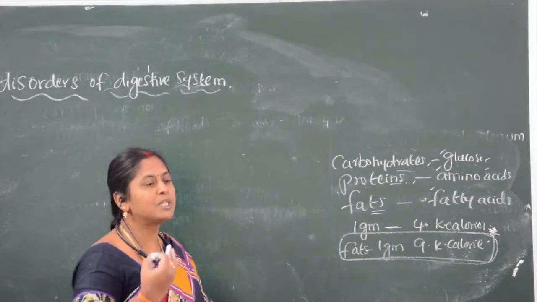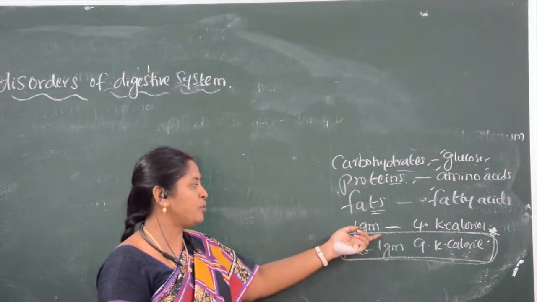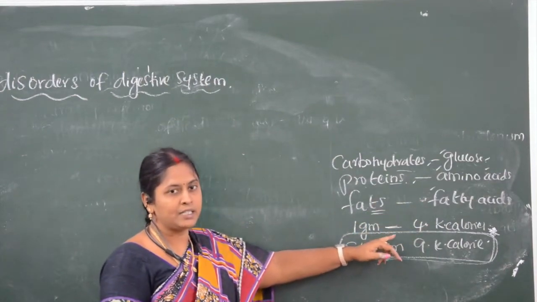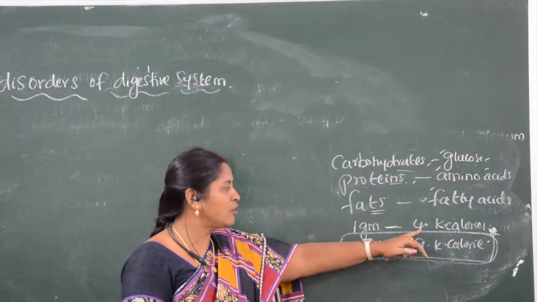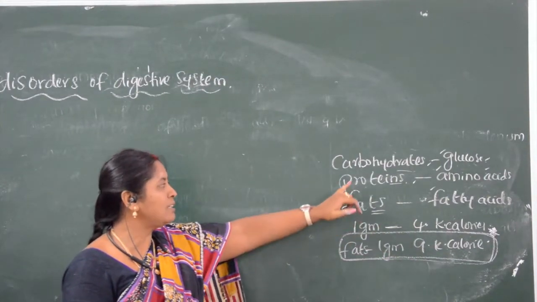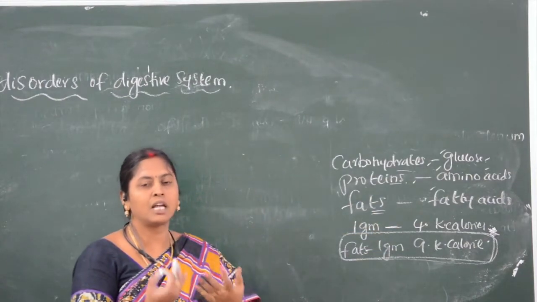Plus the proteins: 5 grams of protein is 5 times 4, that is 20. If we add the carbohydrates and proteins, we can calculate how much energy is consumed by the person.